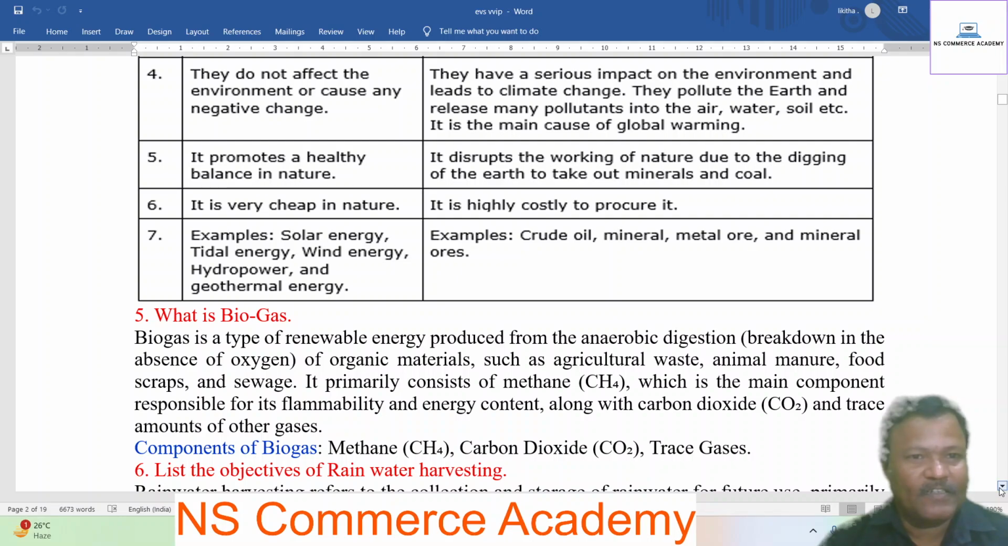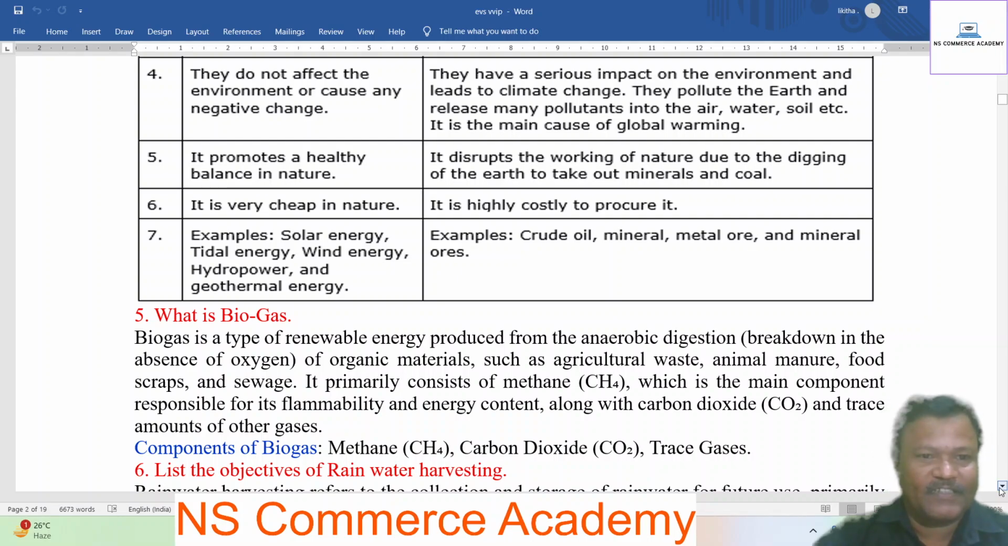Sixth difference, renewable energy resources are very cheap, whereas non-renewable energy resources are highly costly to procure. Examples of renewable energy are solar energy, tidal energy, wind energy, hydropower energy, geothermal energy. Examples of non-renewable resources are crude oil, metal ore, and mineral ores.